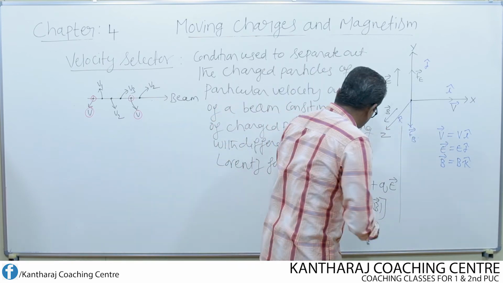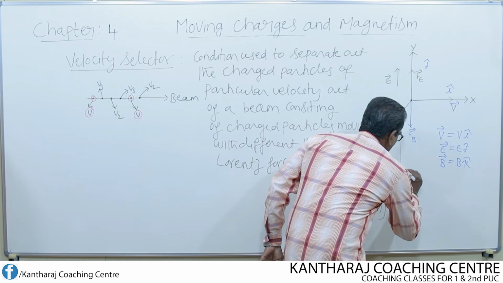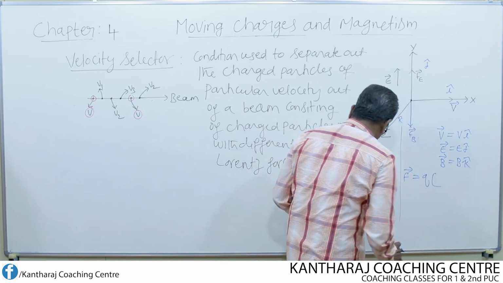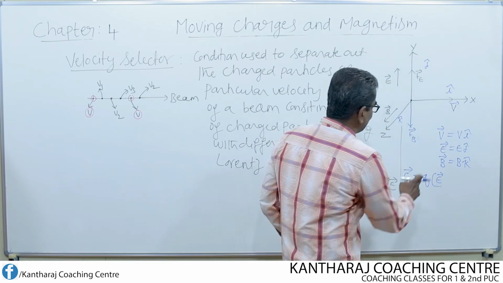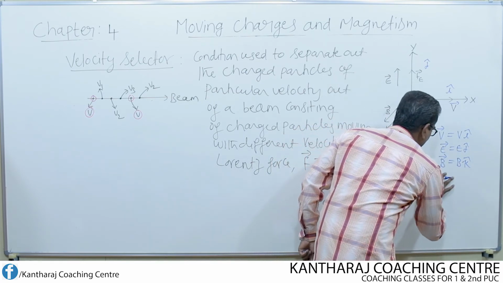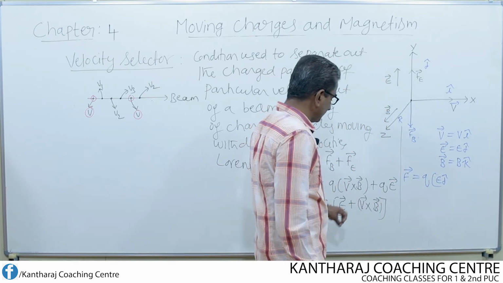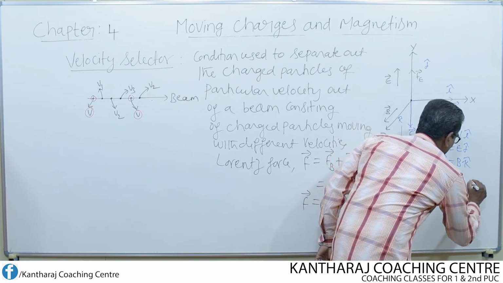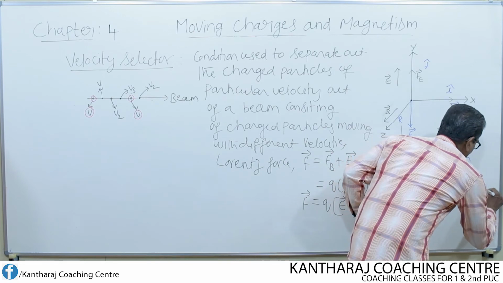If I substitute all this into the equation, it becomes F equal to Q into, for E, E into j cap, plus, for V, V into i cap, cross, for B, B into j cap.